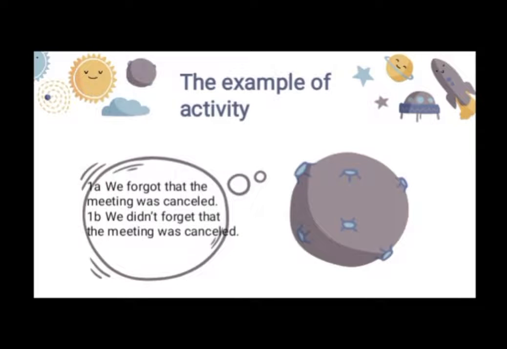These are examples of factivity. 1A, we forgot that the meeting was cancelled. 1B, we didn't forget that the meeting was cancelled. From these examples, both have the same meaning. They presuppose that the meeting was cancelled, because the verb in these examples, forgot, is factive.